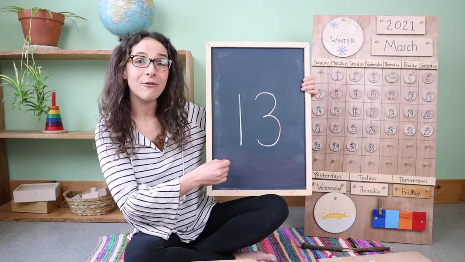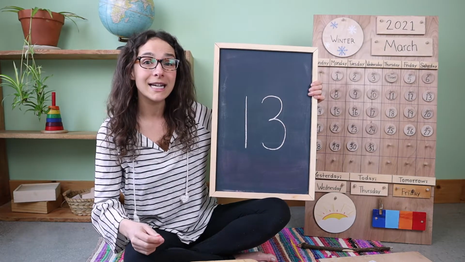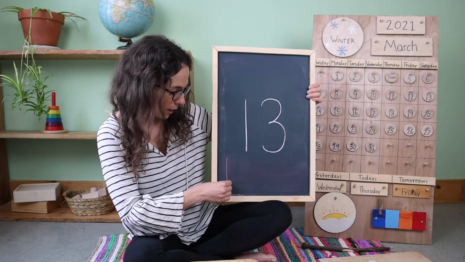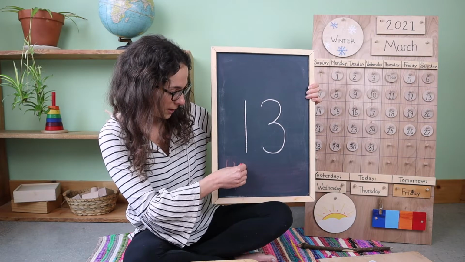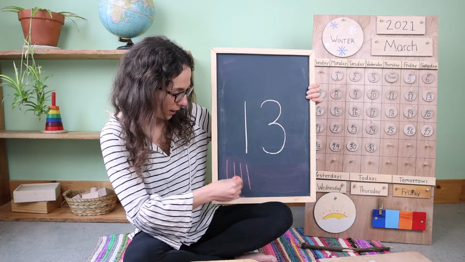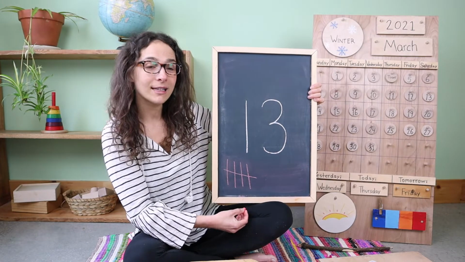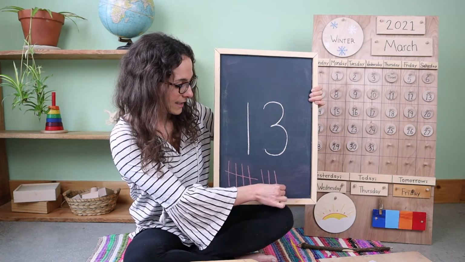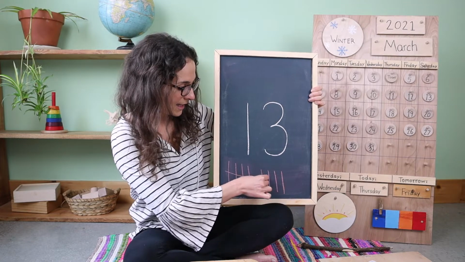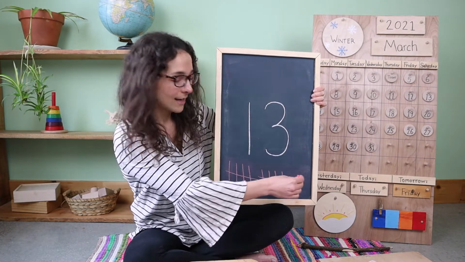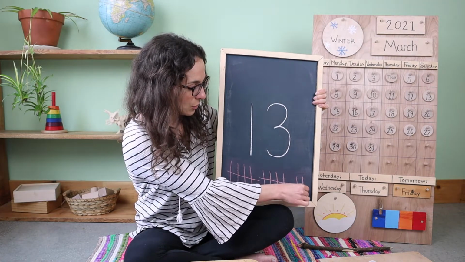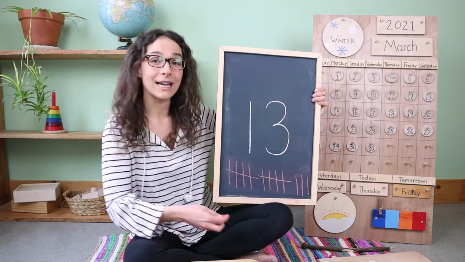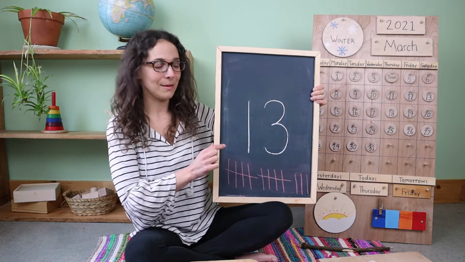Now it's time to count the tally marks. Will you count with me, friends? We're going to count 13 tally marks. 1, 2, 3, 4, 5 goes across, 6, 7, 8, 9, 10 goes across, 11, 12, 13. 13 tally marks.